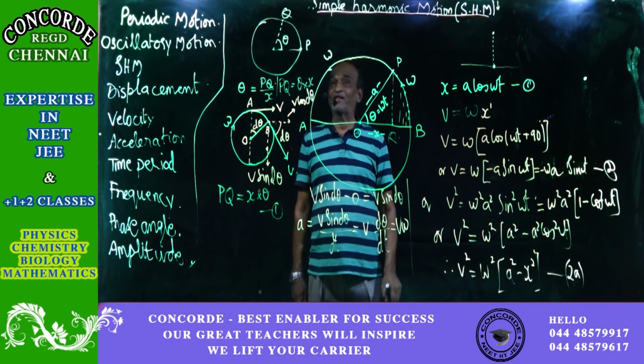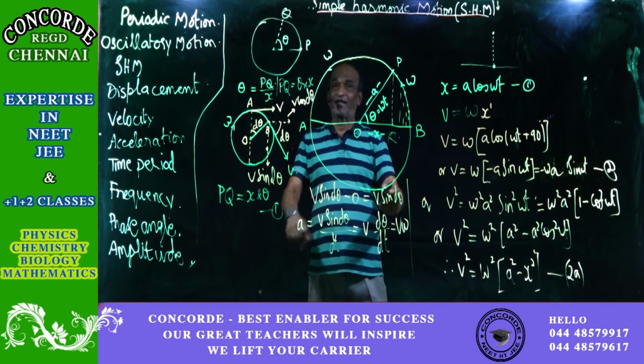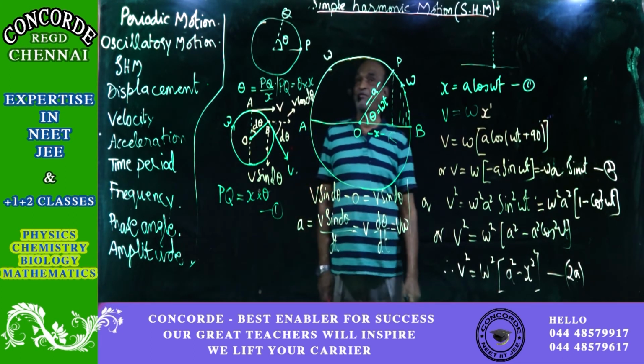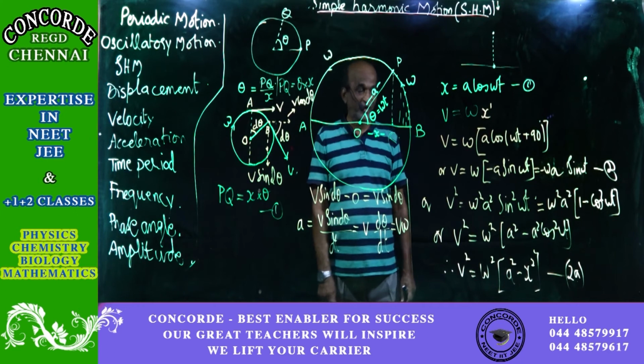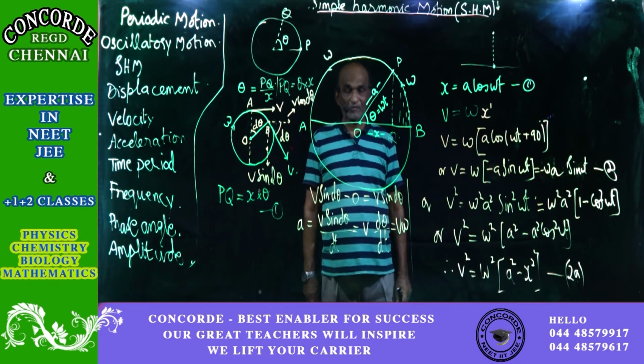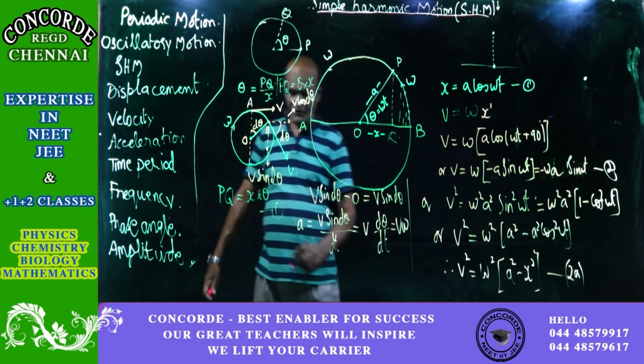So I'm not telling that this is like that only, the equation like this. Remember, for everything I am giving the proof. I'm giving the complete explanation. So make a note of it. Right. So we have now got to know what the acceleration is equal to. Acceleration is equal to v omega.